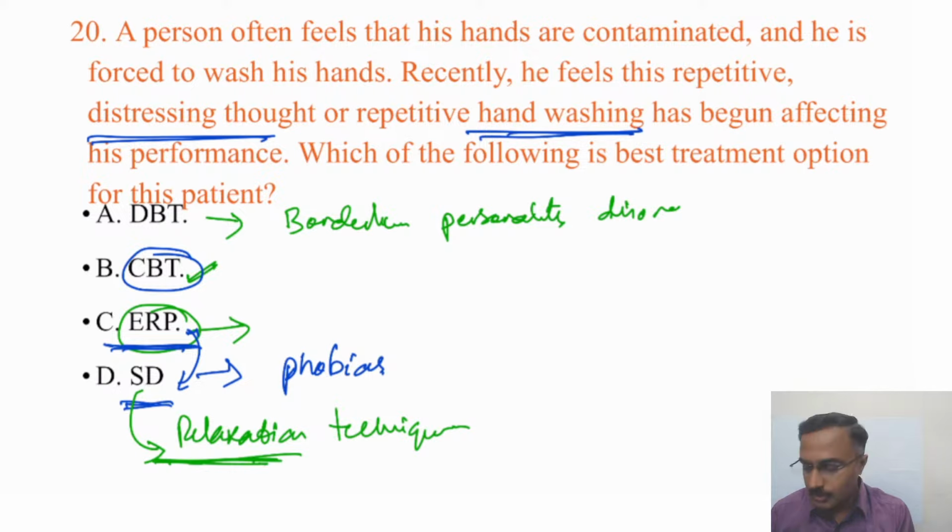Okay, so that is not seen with ERP, wherein it is mostly focused on response prevention and experiencing the mounting anxiety. Okay, that's the difference between systematic desensitization and exposure and response prevention. So in these sorts of confusions, just think of what specifically answers the scenario or the question here, and then choose the one.